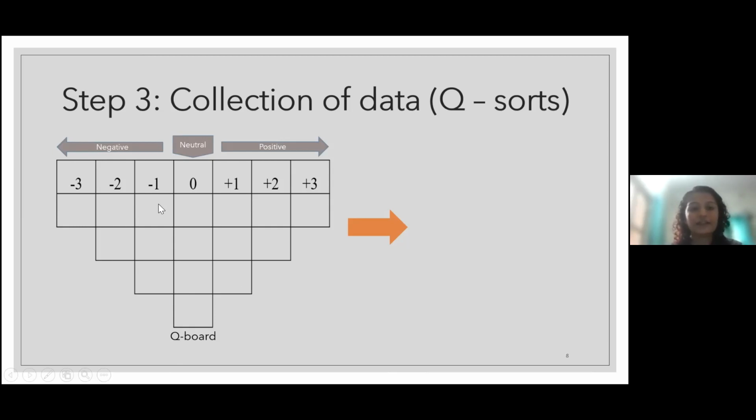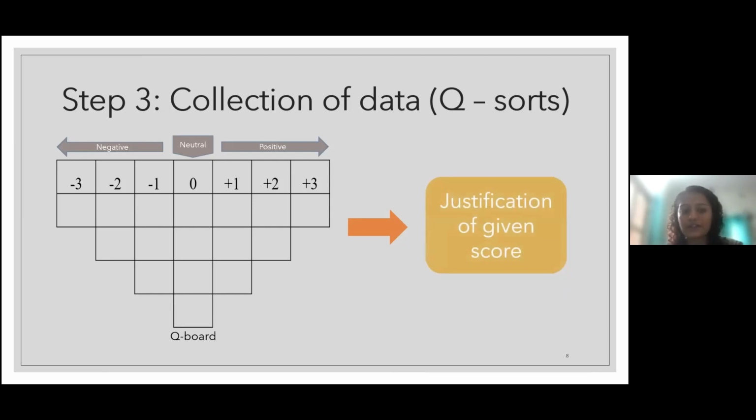If I dislike the animal a little bit, less, I'll put it in -1. Compared to -3, it is less disliked. The same goes with the positive side. So this is the concept of this Q board, and you will get only this many boxes to fill in. You can have two boxes under -3 and +3, or you can have four boxes under -3 and +3, whatever you choose. It's up to you, however you want to design.